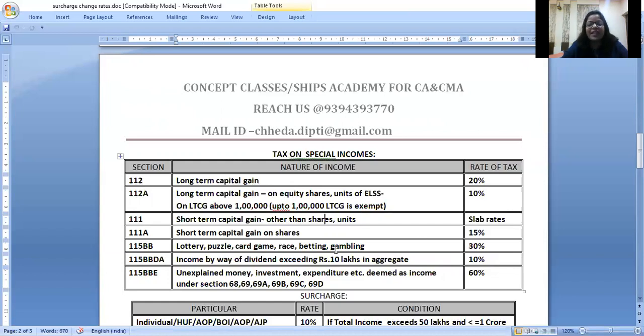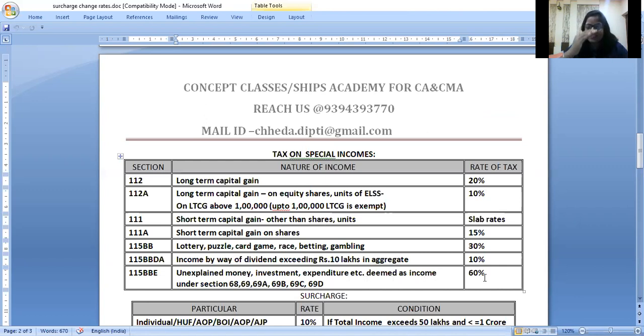Now, all these terms are very common: unexplained money, investment, expenditure. These are called undisclosed income, which are caught in raid, search and survey. They are taxable at 60% along with surcharge and cess. So actually, putting together, the rate goes up to 78%.